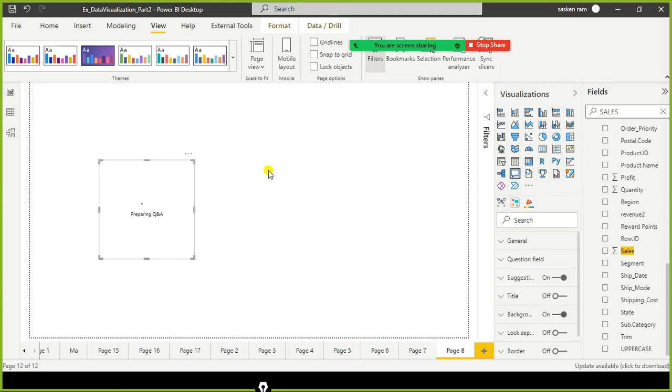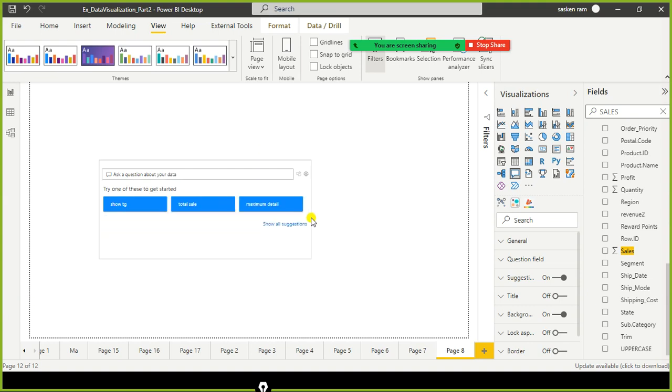This is the question and answer feature of Power BI. It is one of the exciting features that is available in Power BI. This is powered by artificial intelligence. With this Q&A visual, we can delve deeper into our data and improve or enhance our dashboard creation or report creation with the help of the AI running behind the Power BI tool.